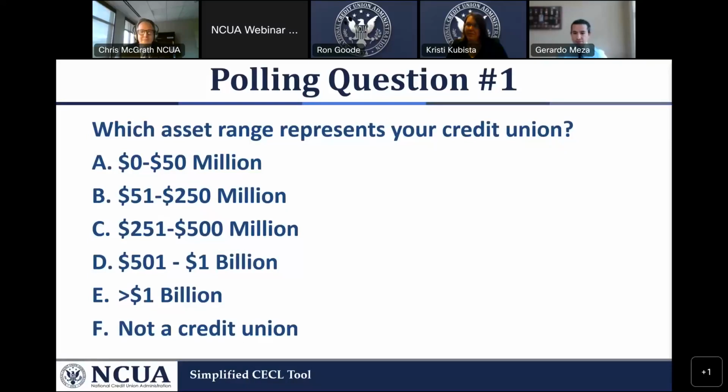We're starting to see the overall picture, and it looks like we have a good variety of credit unions. It looks like most of the attendees right now are under 50 million. Okay.